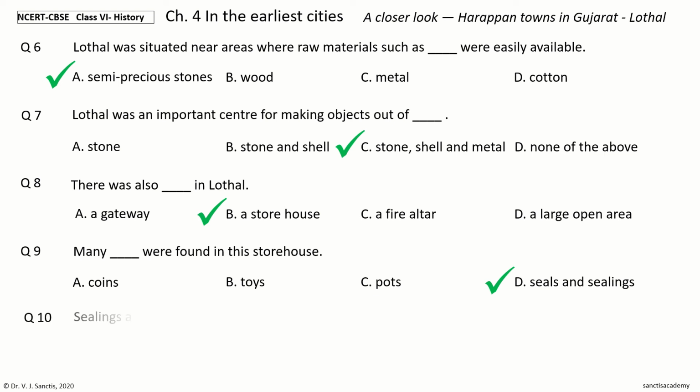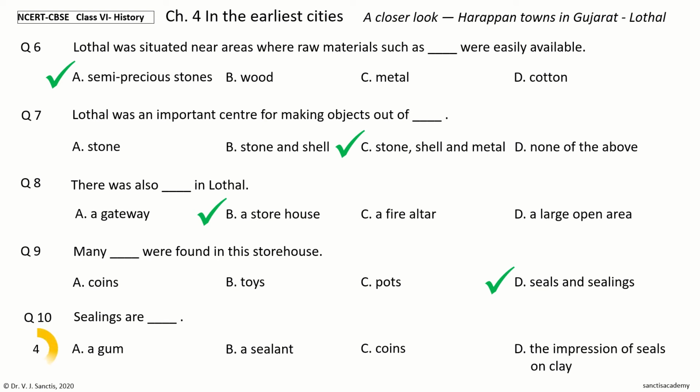Question 10. Sealings are dash. The options are a gum, a sealant, coins, the impression of seals on clay. Your time to choose. And the answer is the impression of seals on clay. So, sealings are the impression of seals on clay.